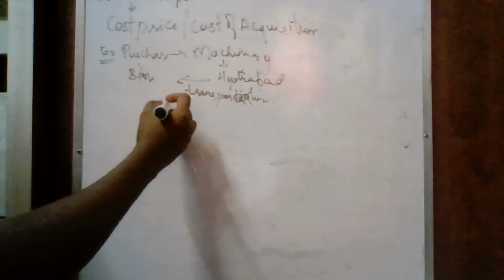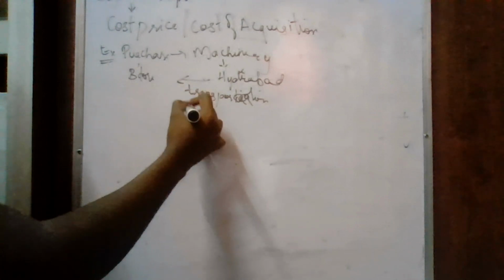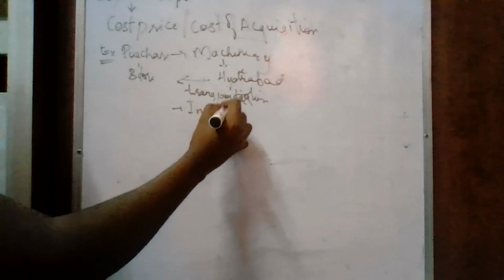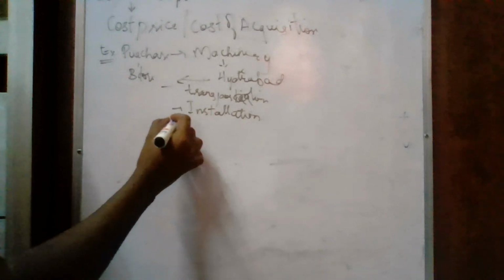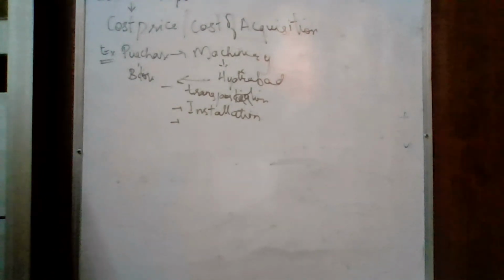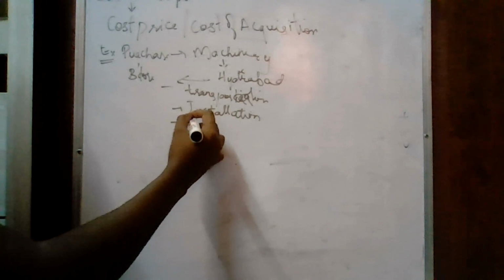Then we have to install that machinery in the Bangalore office, so installation will be there. For installing, we should recruit people, or we have to take them on a consultancy basis. Then we have to pay wages or consultancy fees.